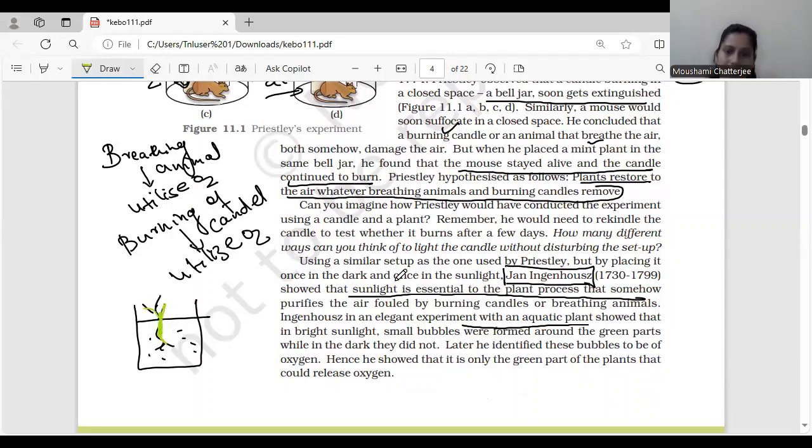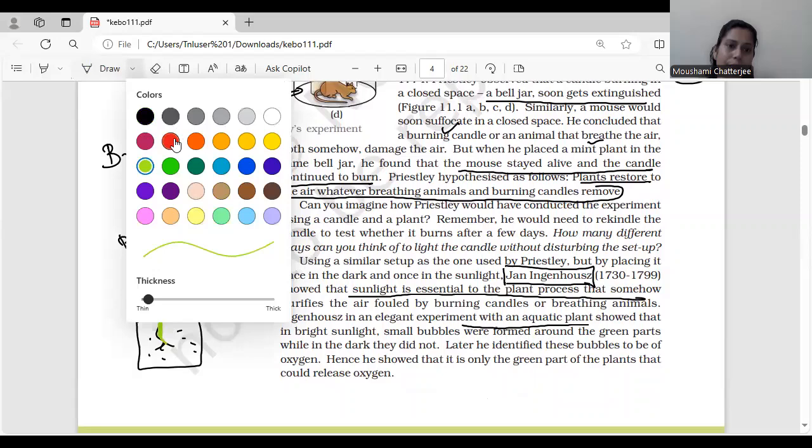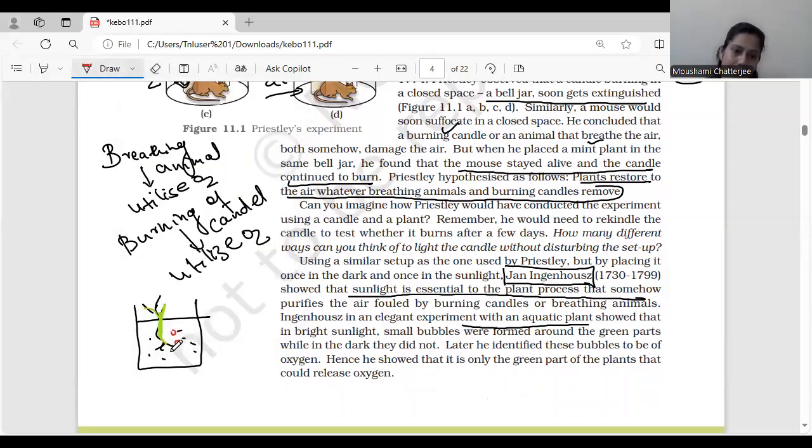Okay, so green part of the plant was able to release certain bubbles. Release bubbles. And these bubbles were nothing but the oxygen molecule as said by Jan Ingenhousz.